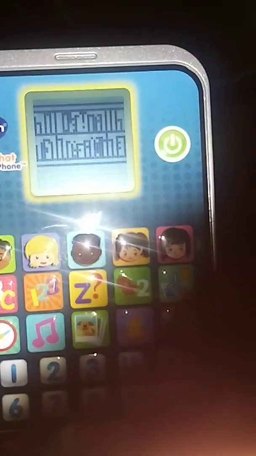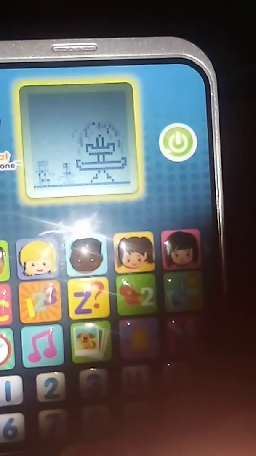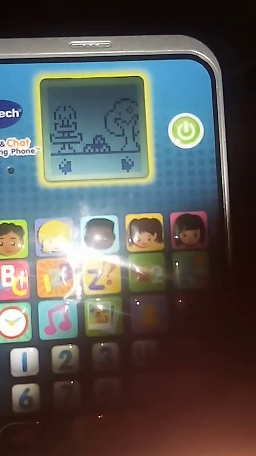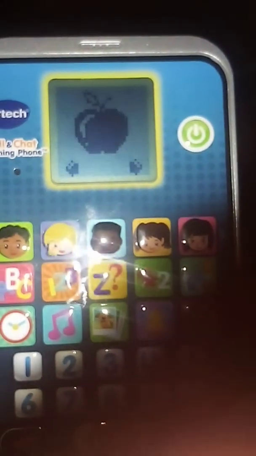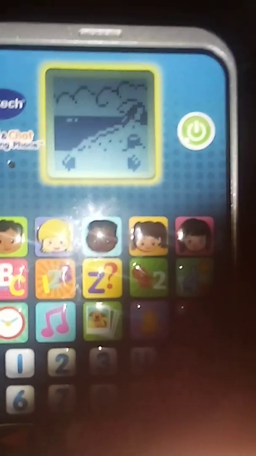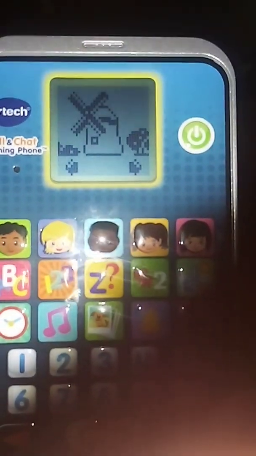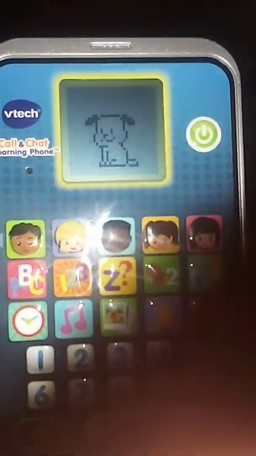Library. I like it. I might go to the park. Me too. Apple, healthy fruit. I like it. I know you would. Beach, terrific. Windmill, terrific. Dog, awesome.